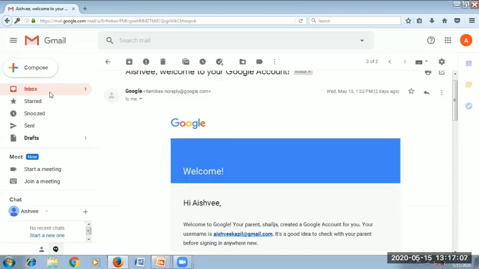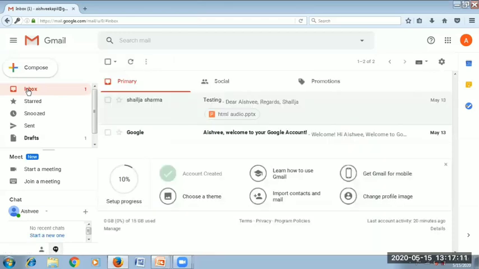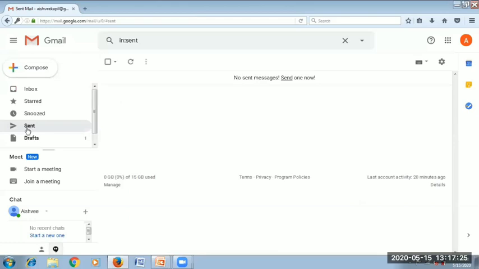Here is my inbox. In the inbox, I will receive all the mails which I receive from any person. If I have sent any mail to any person, that will be visible in this Sent option. Fine. And some more options are there.